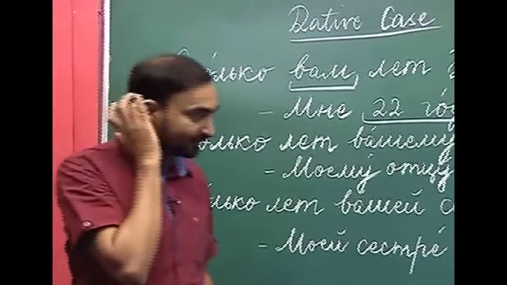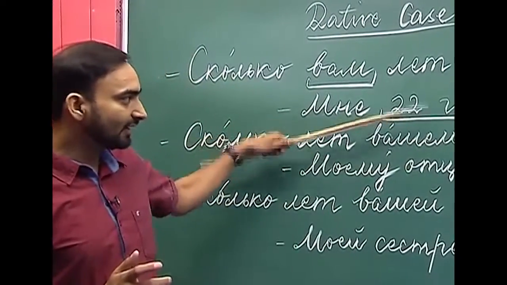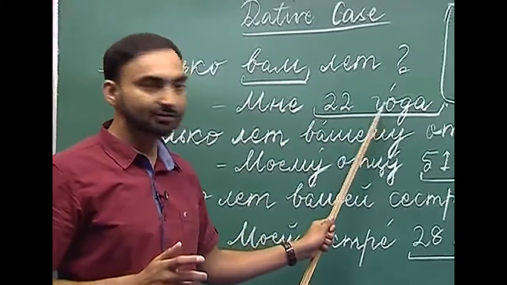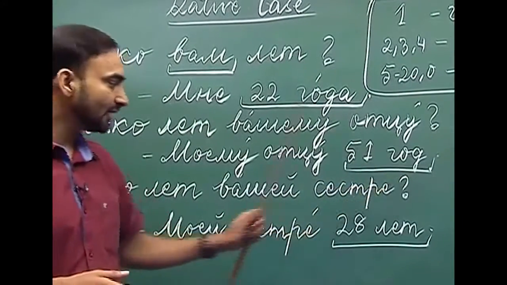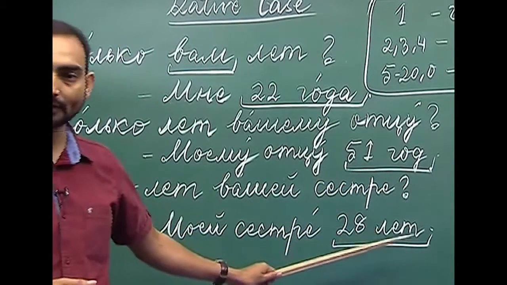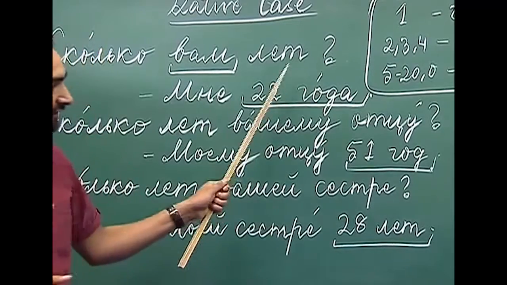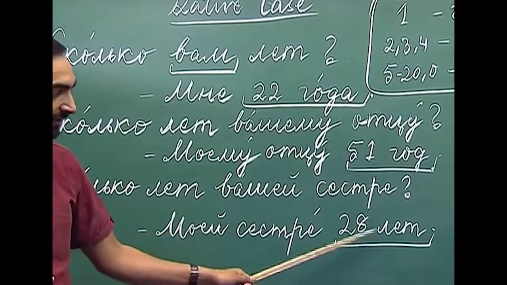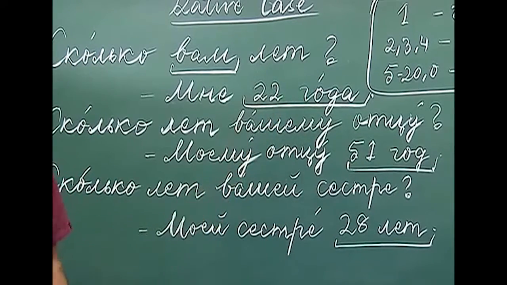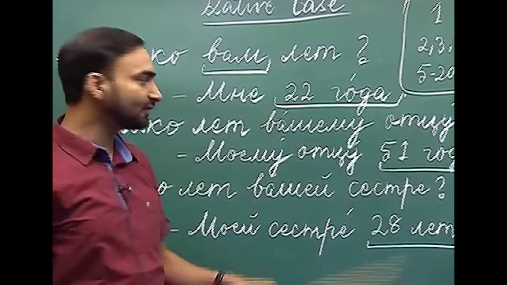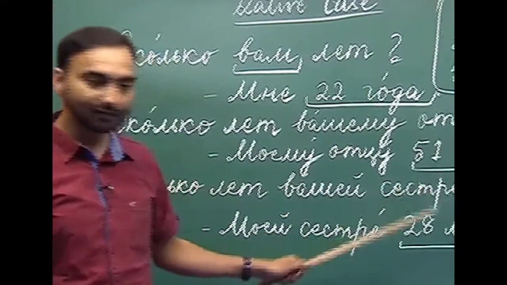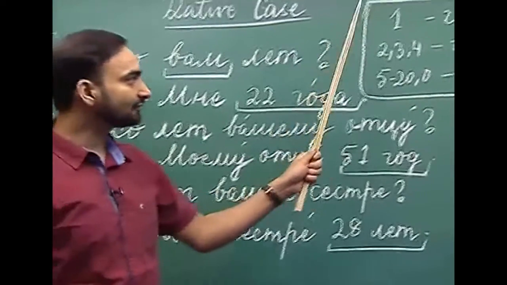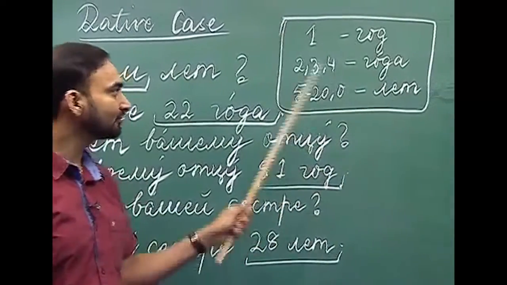Now, the question is, as you can see, here we have used "goda", here we have used "god", and here we are using "let". So, we have three forms of the same noun, which is "god". Where do we use "god", where do we use "goda", and where do we use "let"? I have drawn a table here.